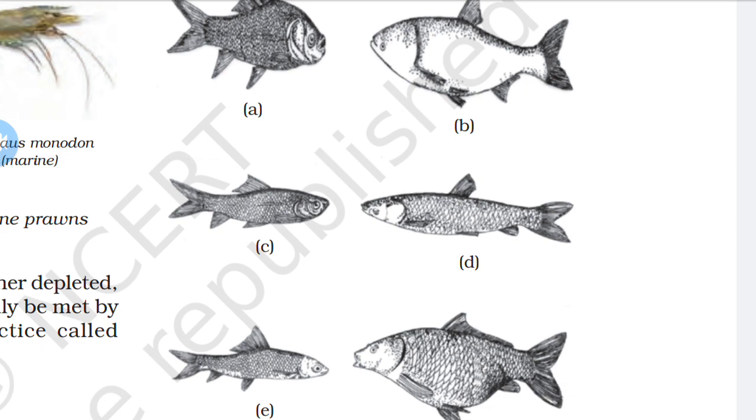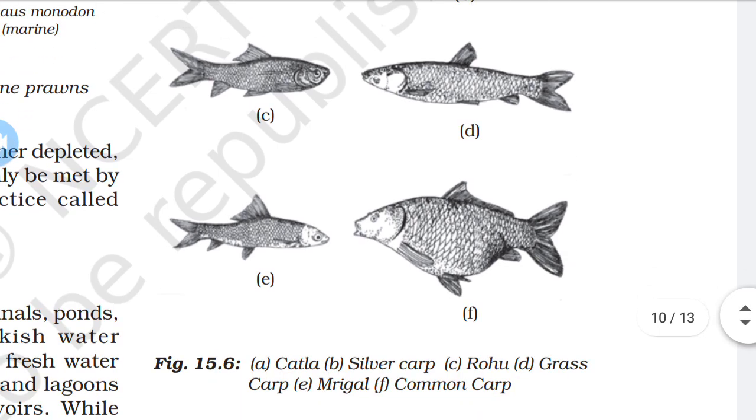So that is bottom feeder. These are the bottom feeders. That is E and F, that is mrigal and the common carp. Both are bottom feeders.